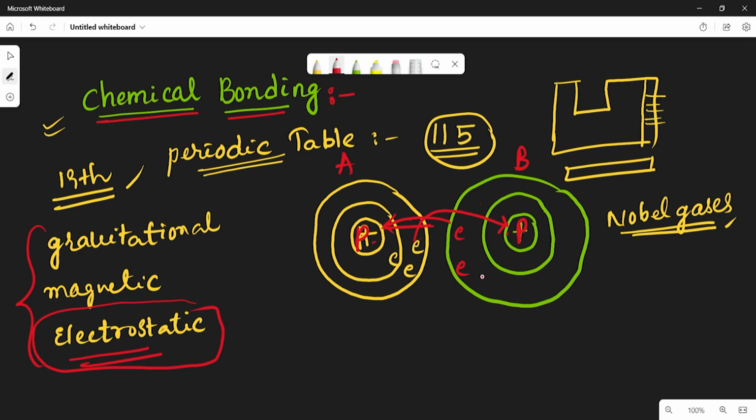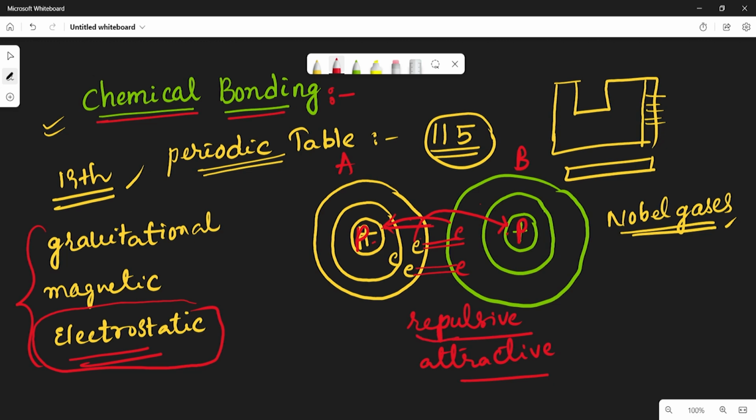At the same time, there exists a repulsive force between the electrons, which means there are two types of forces. The first one is the attractive force and the second one is the repulsive force. Because of these two forces, the strength of attraction or repulsion will decide the bond formation.